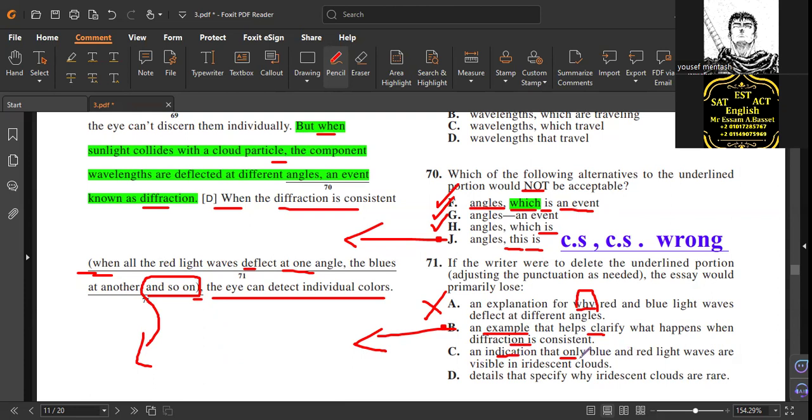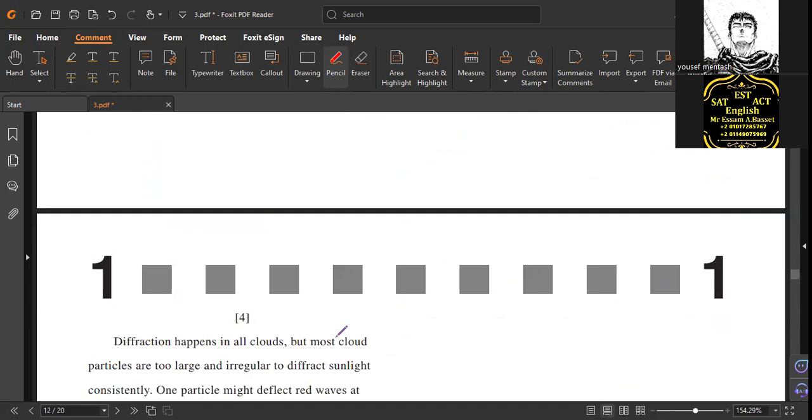So not only these colors. So she is wrong. Details that specify why are rare. Talking about that here, do you have any information to say why it's rare, why it's scarce? No. It gives you an example of how the diffraction is inconsistent, as explained in letter B. So it's so easy to find. Come on, man. Next.